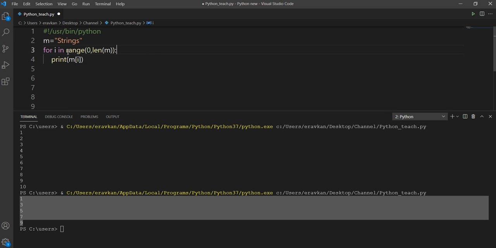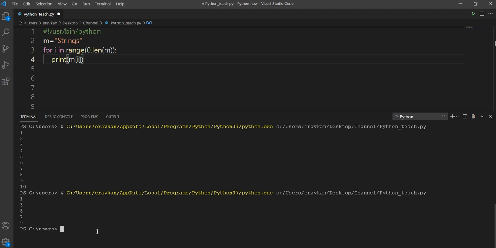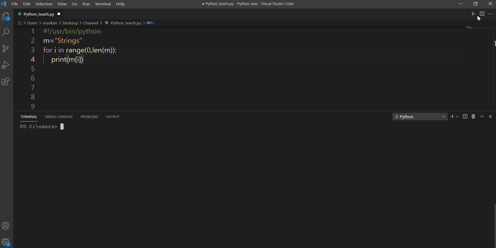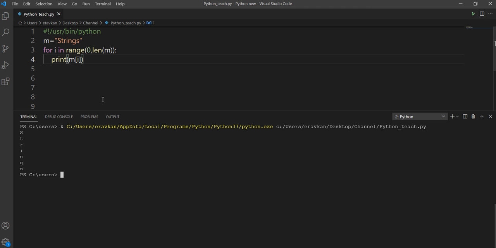So first m[0], which contains s, will be printed, then the i value will be increased by 1. In this way all the characters of my string will be printed. See? Okay, so the range function is clear. I will write more code to give you examples of the range function. The range function is very important because usually we use it with our loop.